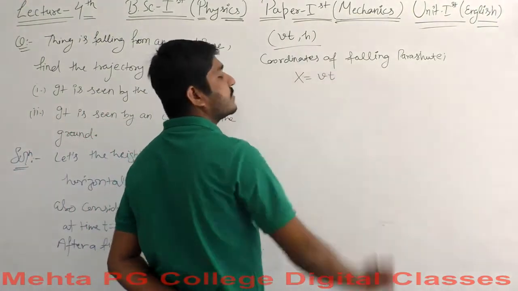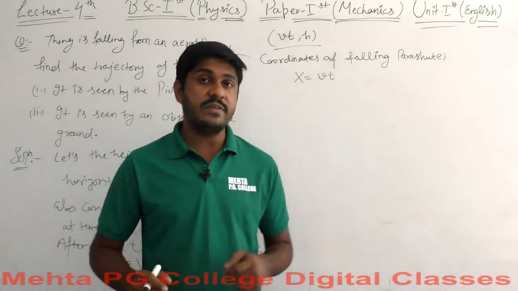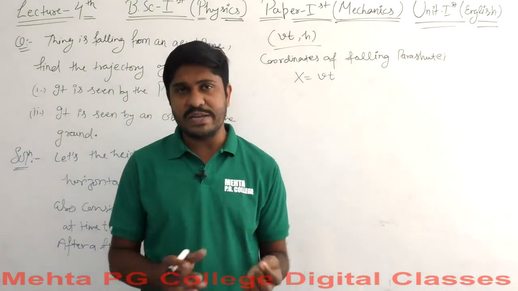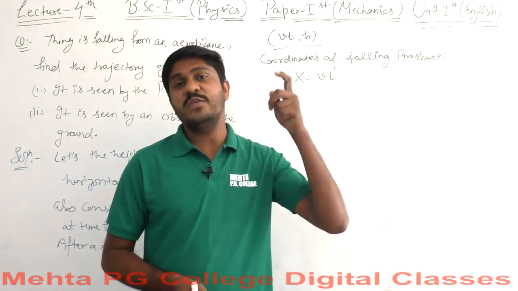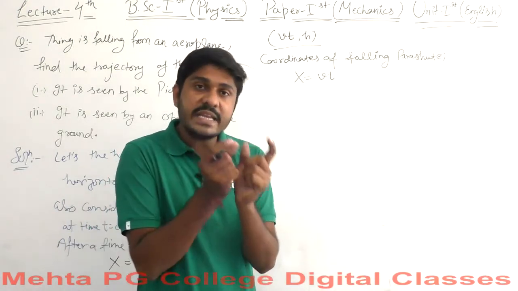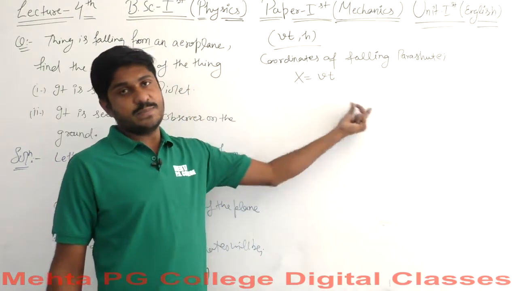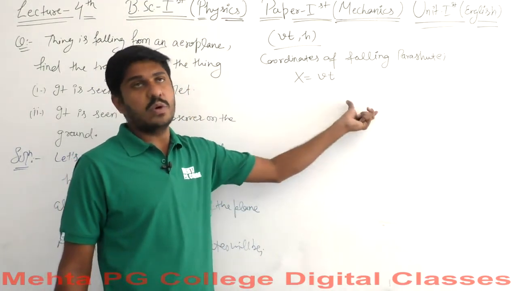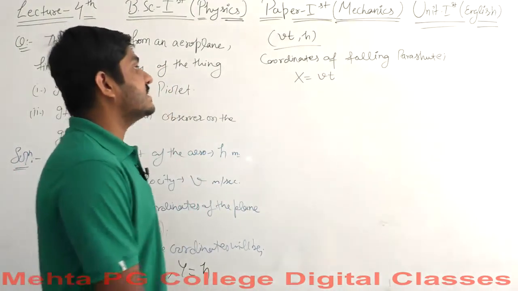This will again equal vt, because we have talked about it earlier, and I think I have explained it pretty well to you: if anything is moving with a reference frame, then certainly the thing will again get some sort of momentum here. So the momentum will remain the same as per the displacement of the horizontal component of a moving aeroplane. So x equals vt.